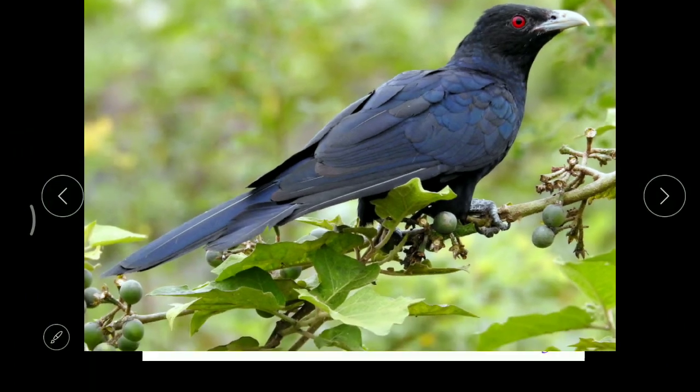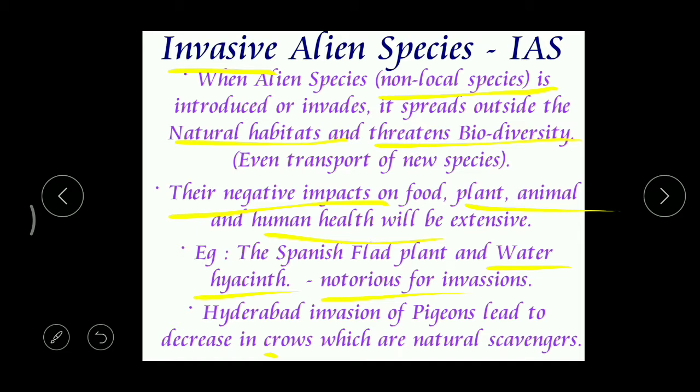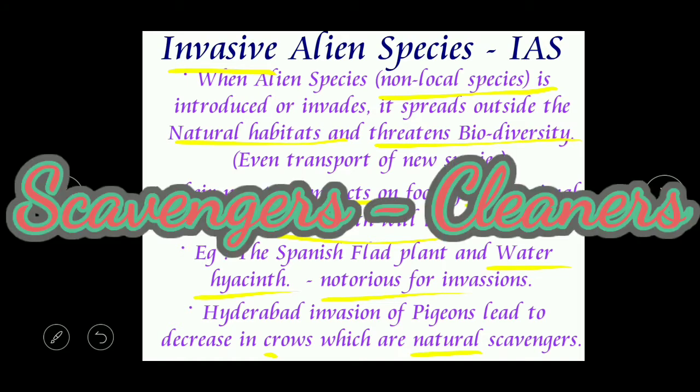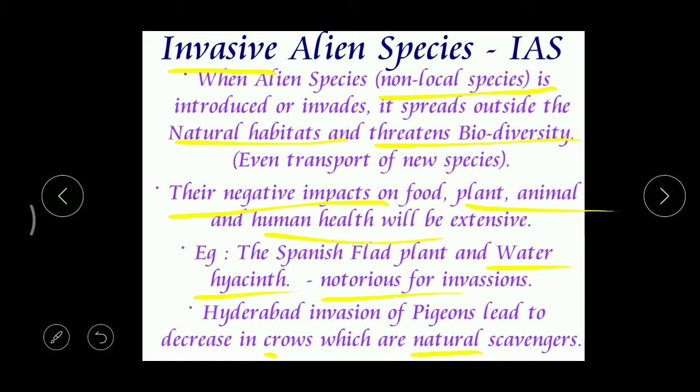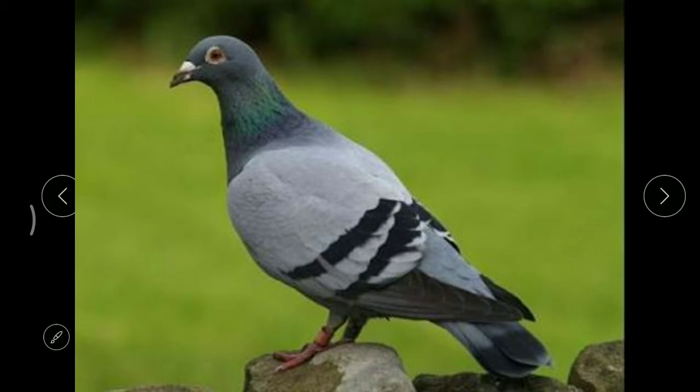But actually, what are these crows? These crows are said to be natural scavengers. Natural scavengers means they depend on the dead and decaying matter of animals and plants, so by eating these dead bodies, they clean up our surroundings. That's why we call them scavengers. But now the number of these scavengers has decreased because of what? Because of these pigeons, right?